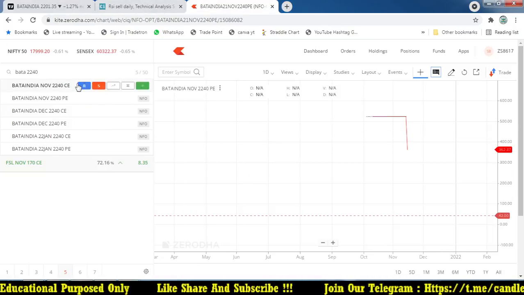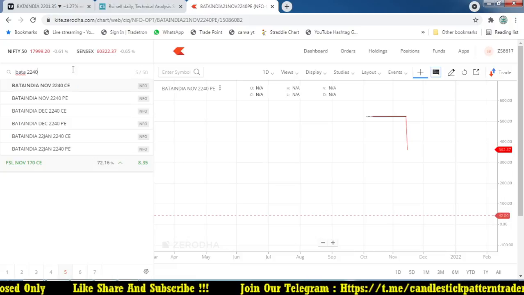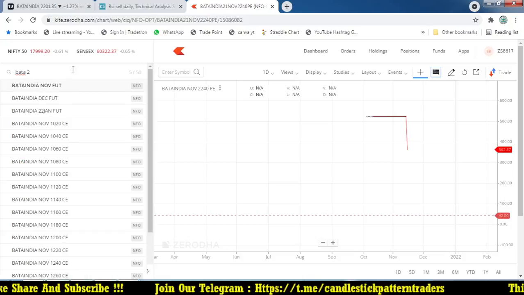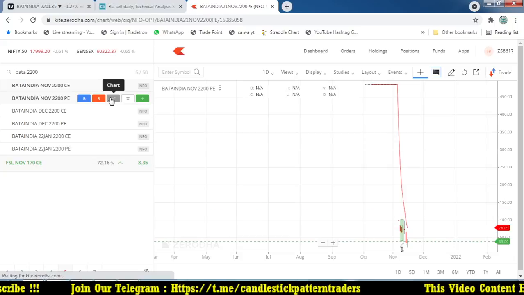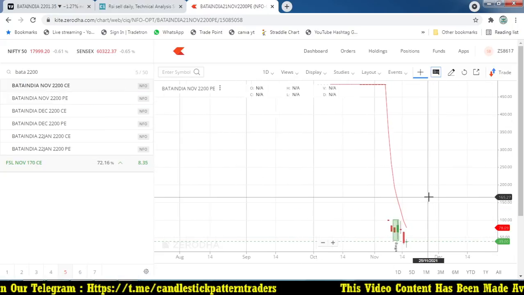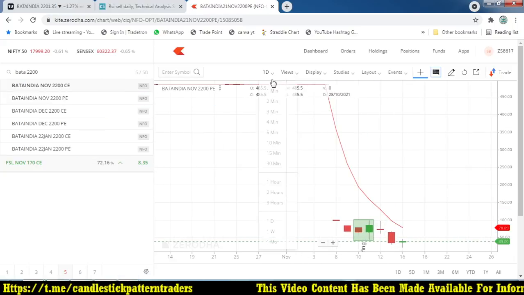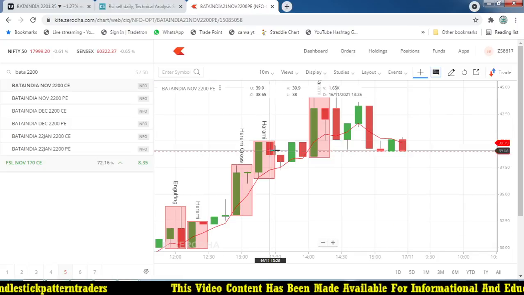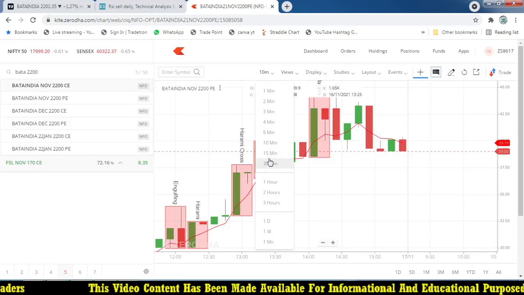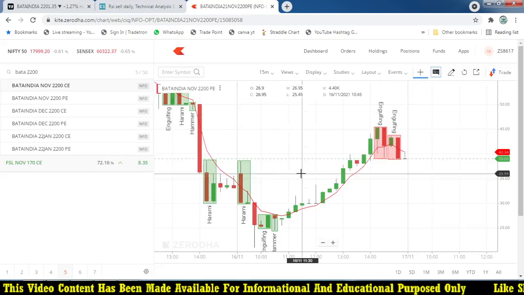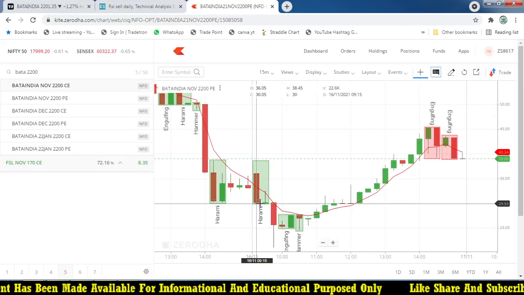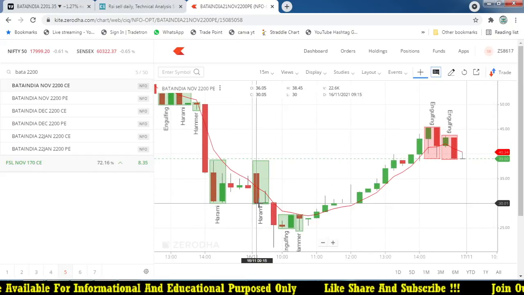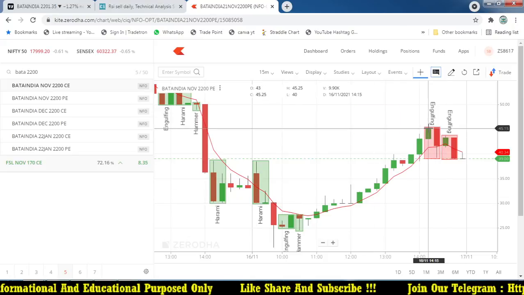I'm just logging in here, where we see Bata India, at that time whether the OTM put option of 2200 is trading or not. I think it was not trading. It is a daily time frame, where we can go for 5 minutes or 15 minutes. So this strike price is trading good. In the morning it is around 30 rupees, and after that it went up to 45.